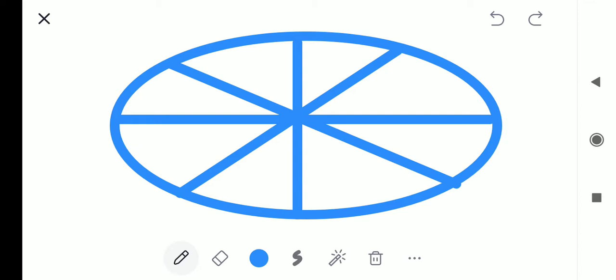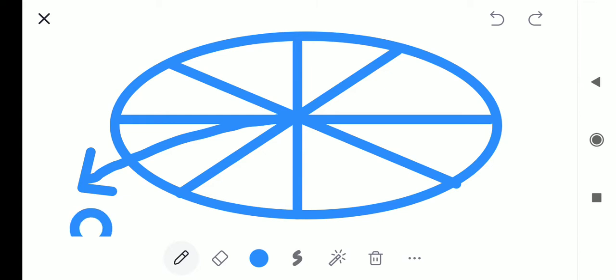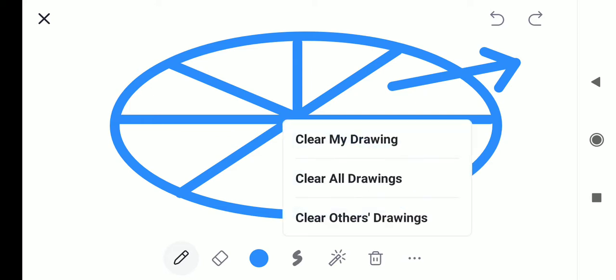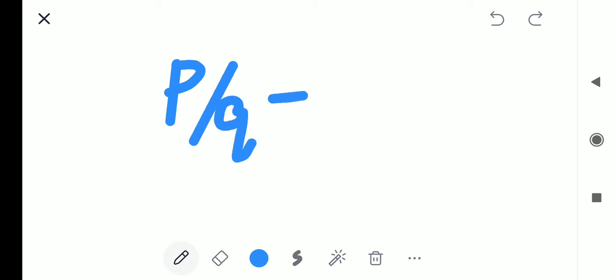Is it right? Each part will be given to one member so that each member gets a fractional part, p by q part, that is, each member gets 1 by 8th part.